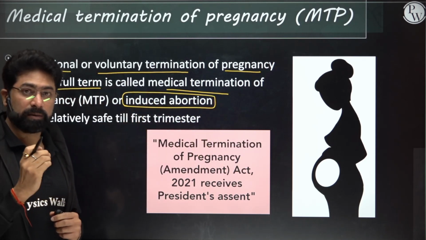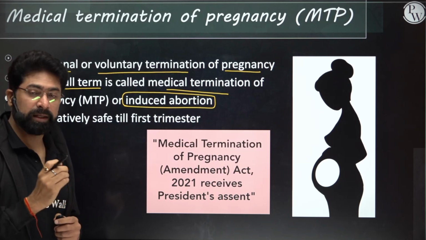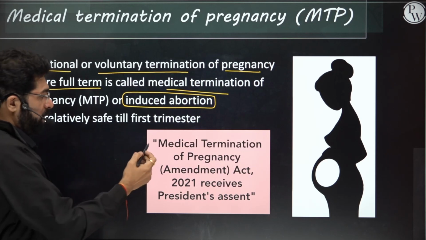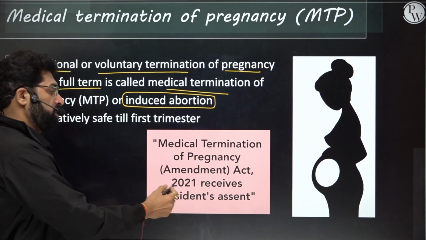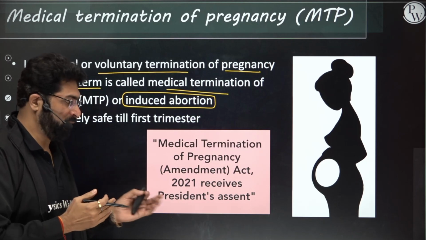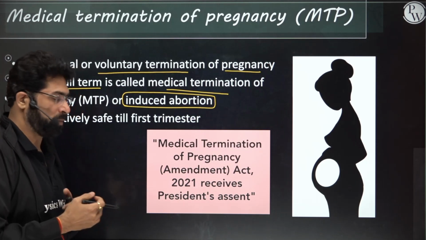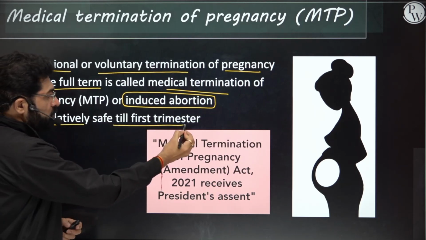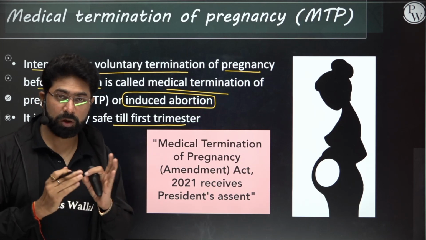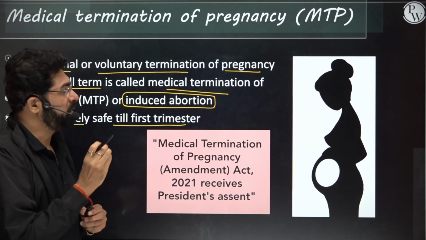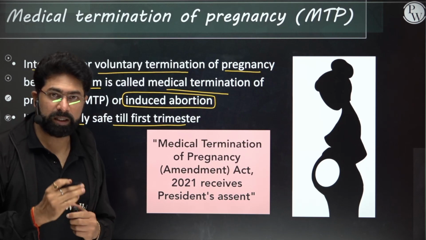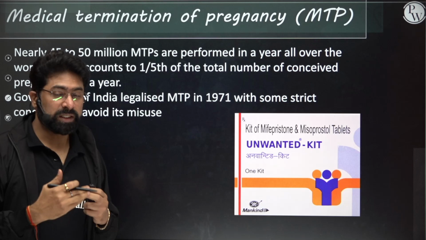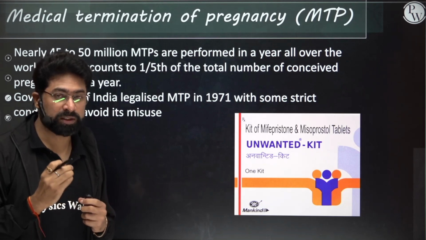The Indian government legalized this in 1971, and 2 amendments have already been done, and one more amendment is there awaiting the president's approval. Almost they have got the approval from the president also. So it is relatively safe. If anyone goes for medical termination of pregnancy or induced abortion, it is safe till the first trimester, but after that it can be a bit risky. For that, a prescription from 2 doctors is required.